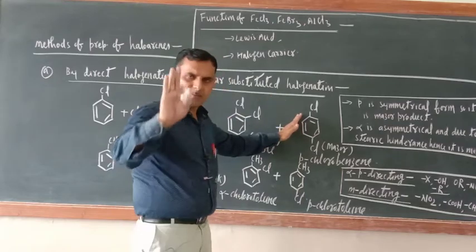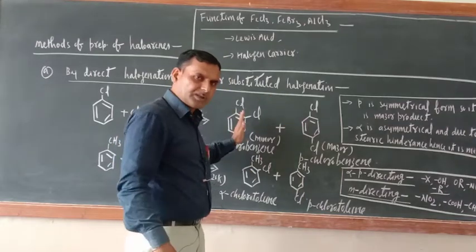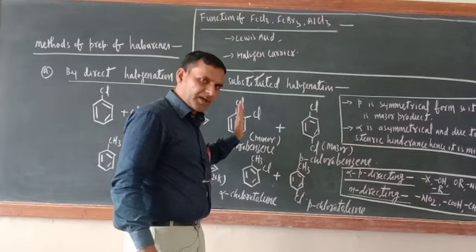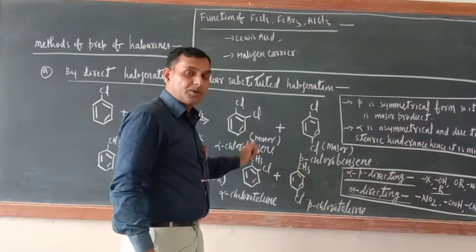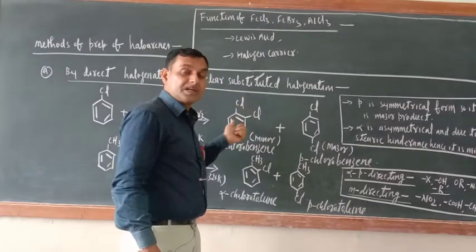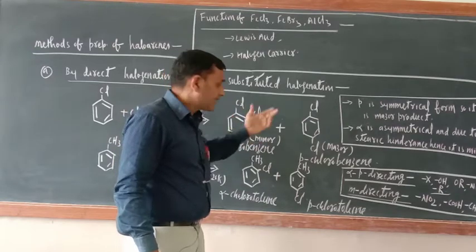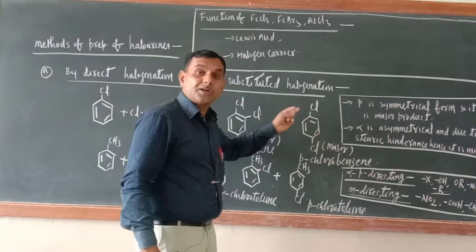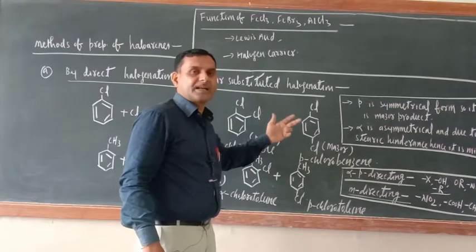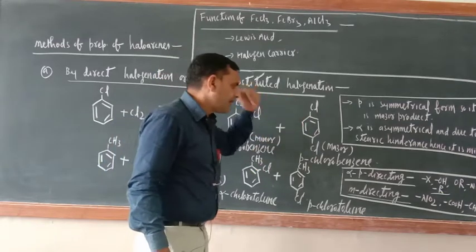So always remember, para is the major product and ortho is the minor product. Why is ortho a minor product? Due to two reasons: due to asymmetry, and second, due to steric hindrance. Now para is a major product due to its symmetrical form. In symmetrical form, the concentration will be more.